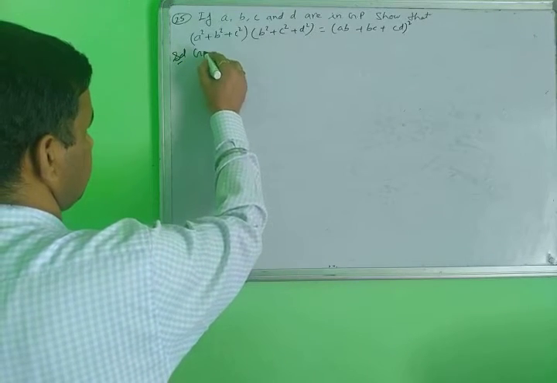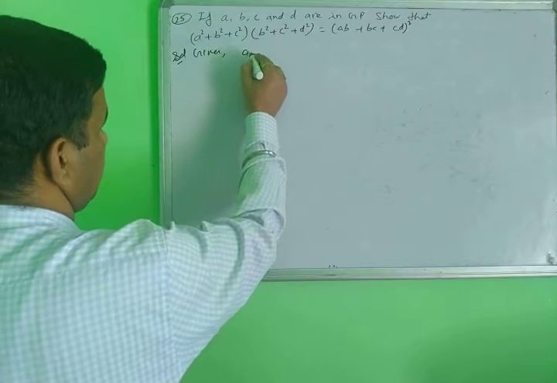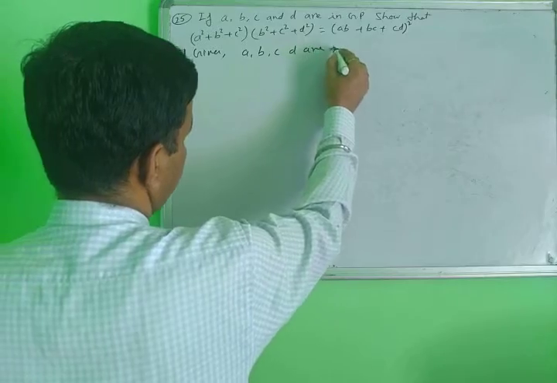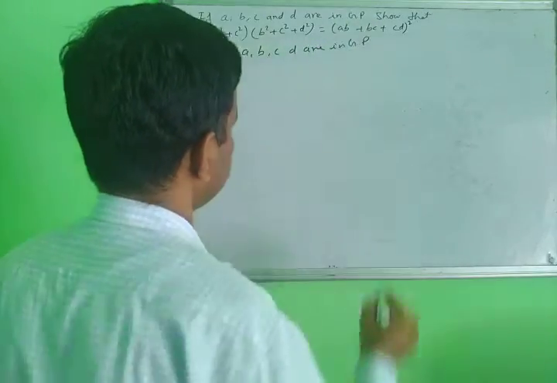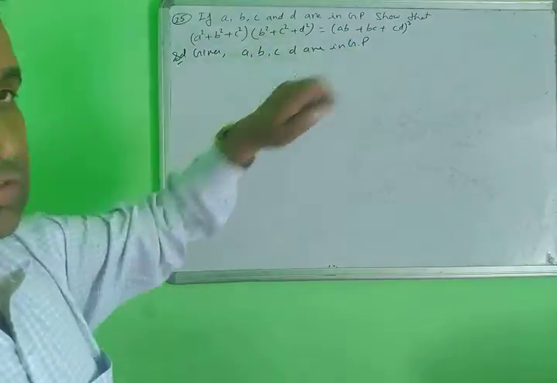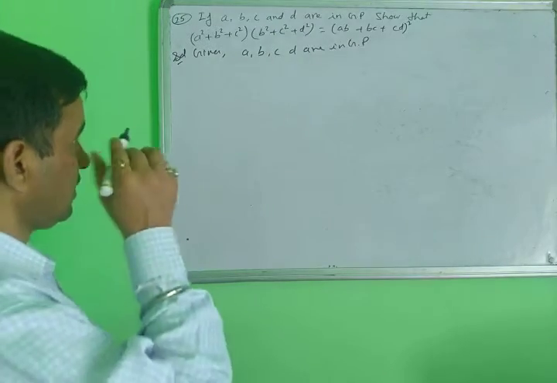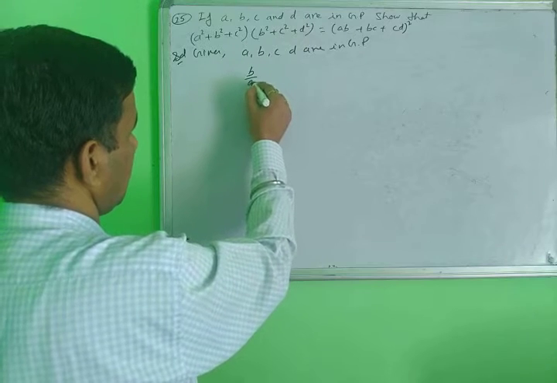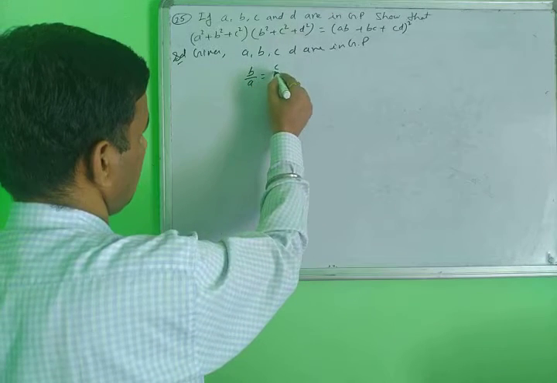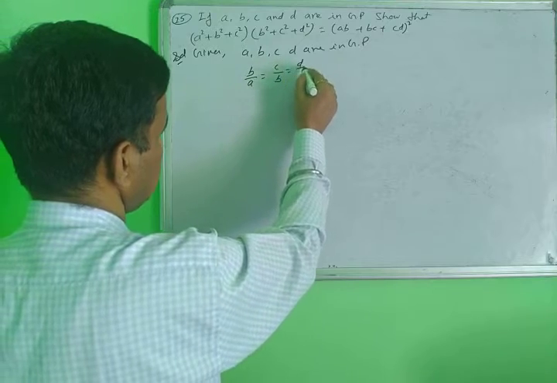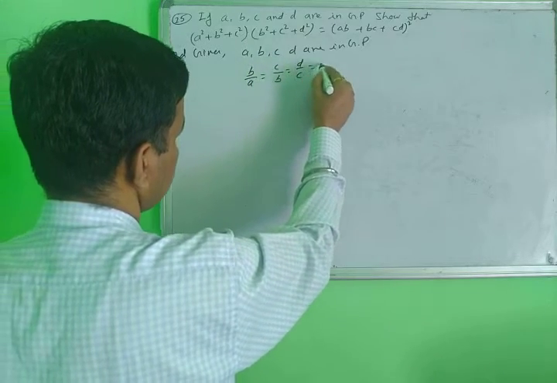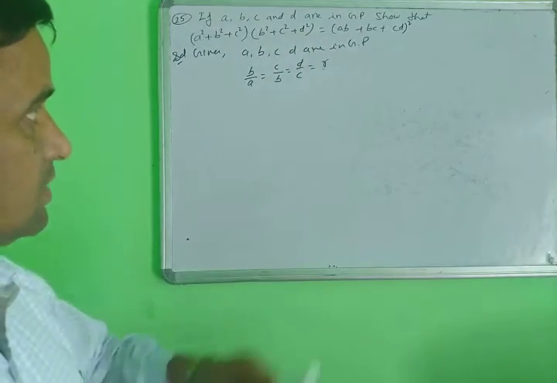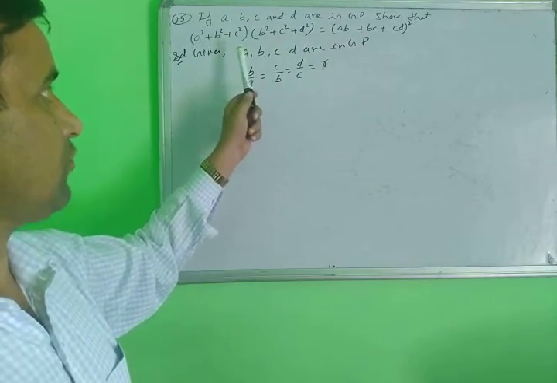Yes, given: A, B, C, D are in GP. So the common ratio means B upon A equals C upon B equals D upon C equals R. R is called the common ratio here. How do you find the common ratio?